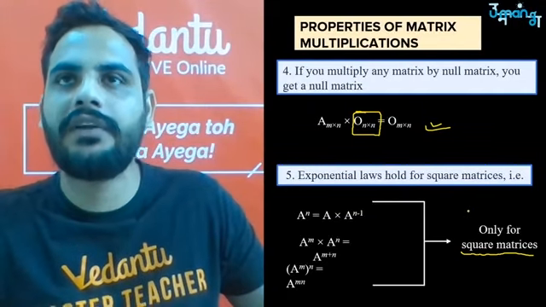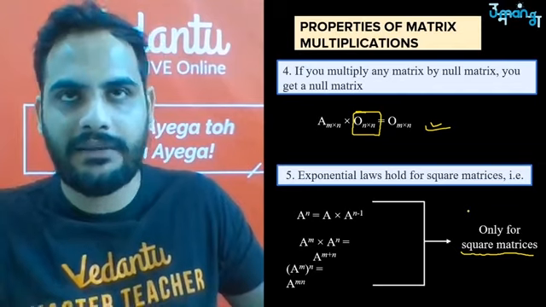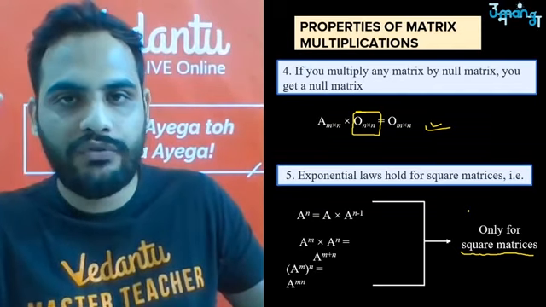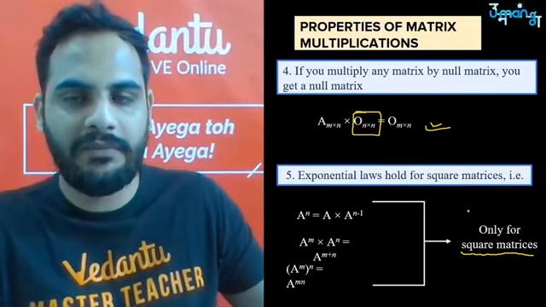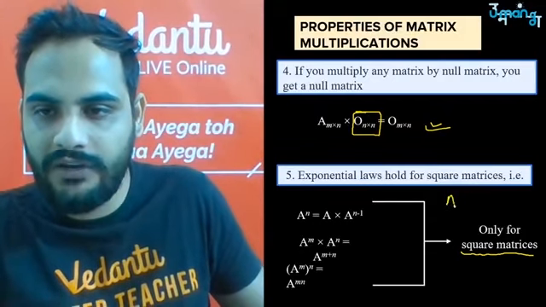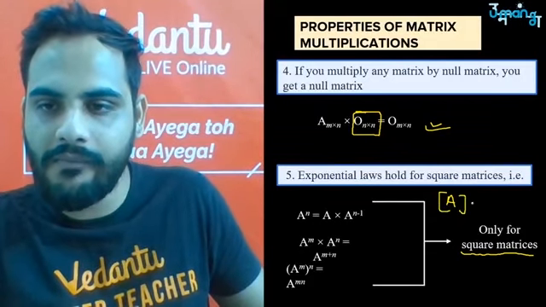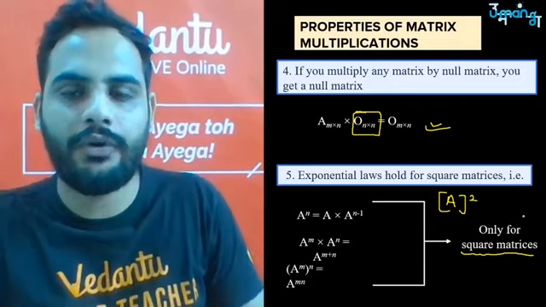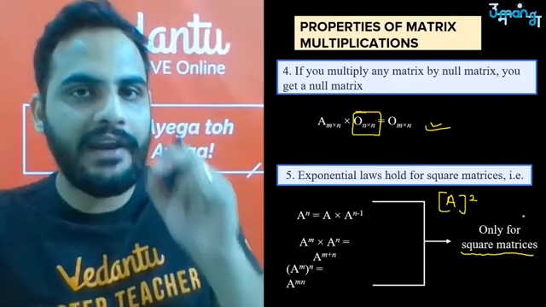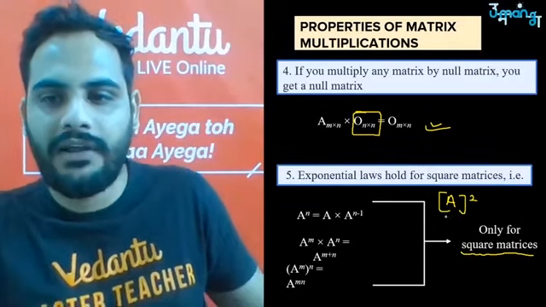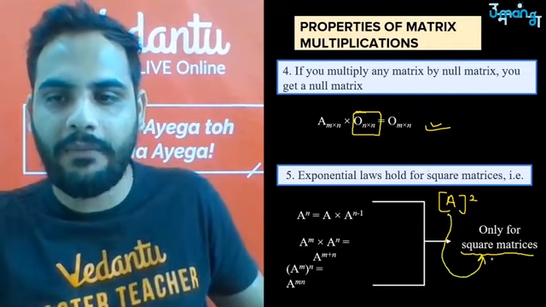So this is the major part. Now one thing to remember: whenever you do the square of any matrix, suppose A square, squaring any matrix is only possible if the matrix is a square matrix.